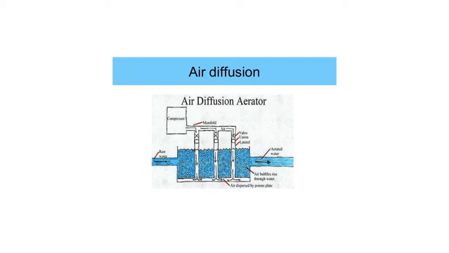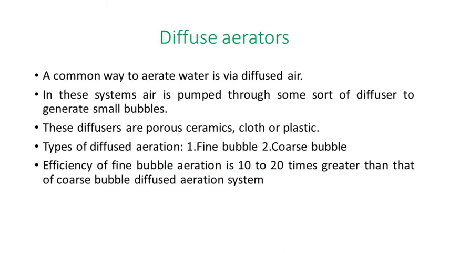You can see the air bubbles after the supply of air in the figure, along with the raw water and aerated water, the compressor, and the air diffuser pipe used for supplying air. A common way to aerate water is via diffused air. In this system, air is pumped through a diffuser which generates small bubbles. These diffusers are porous ceramic, cloth or plastic, and there are two types of diffuse aeration: fine bubble and coarse bubble. The efficiency of fine bubble aeration is 10 to 20 times greater than that of the coarse bubble diffuse aeration system.